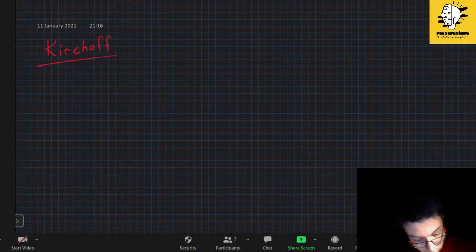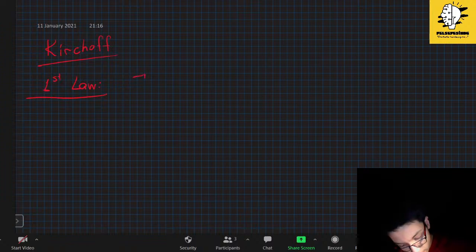So Kirchhoff's first law states that the total amount of current in should be equal to the total current out in junctions, right? In junctions. I will mention what they mean in detail in a second.